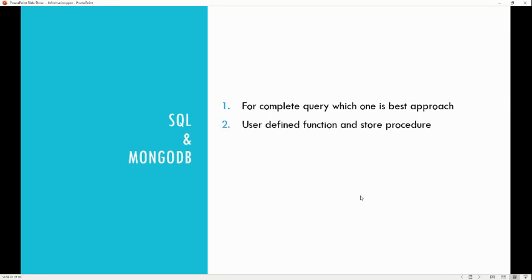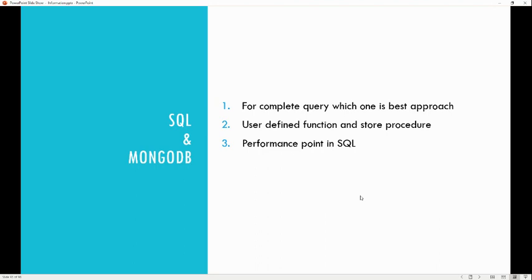The other one is user-defined function versus stored procedure. You should be aware that a stored procedure can call a function inside it, but you can't do the vice versa. The function always returns a single value, but a stored procedure can return as many values as you want. And the other thing is that you can execute a stored procedure again and again, but it is compiled one time. Many things you can put here, and syntax-wise also you can tell that the writing way is totally different for both.